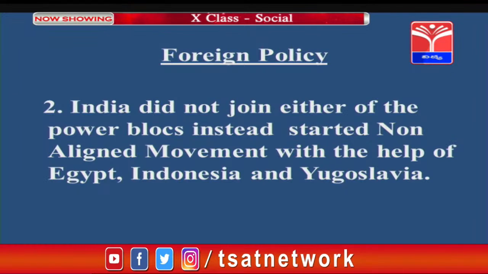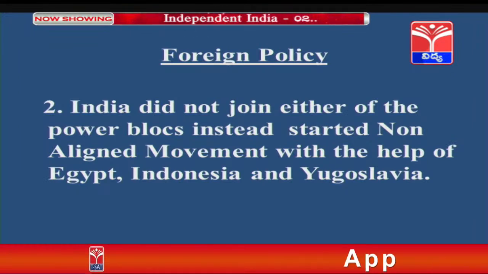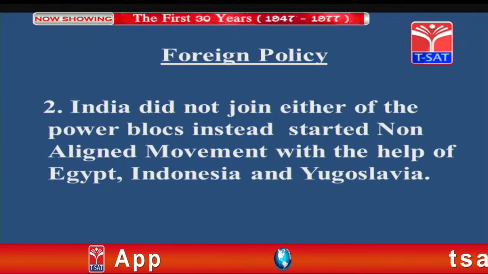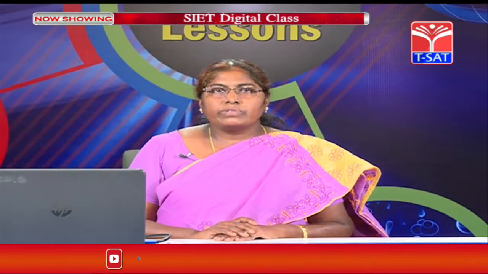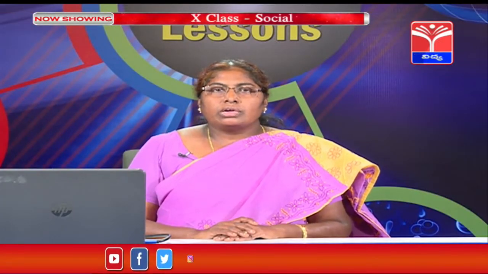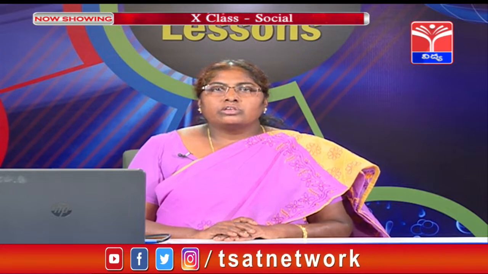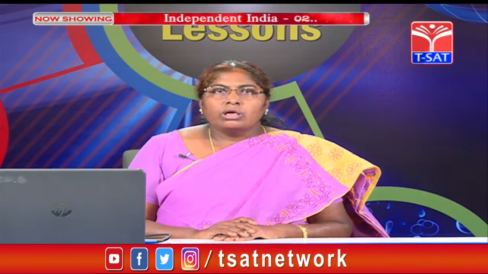India did not join either of the power blocks, instead started the non-aligned movement with the help of Egypt, Indonesia and Yugoslavia. Students, with the help of the leaders of Indonesia, Egypt and Yugoslavia, Nehru came together with